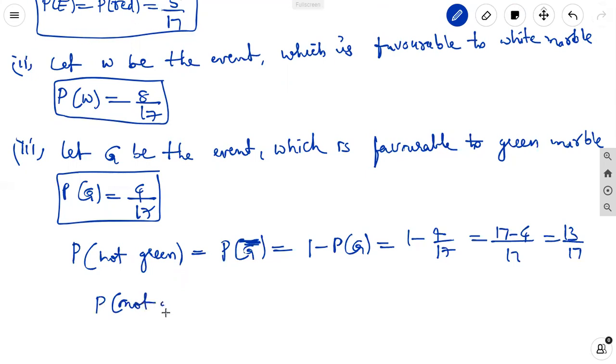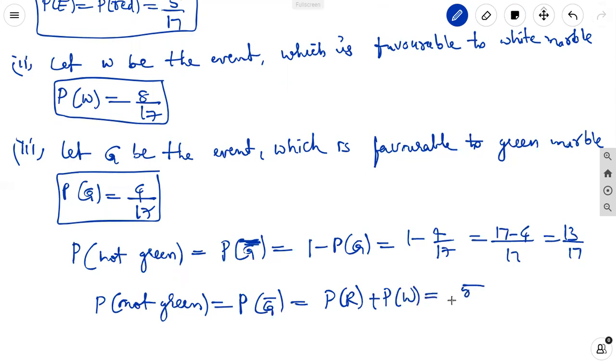which is equal to probability of not green. Not green is equal to probability of G complement. We can also write it in another way: probability of red and probability of white. How many is the probability of red? 5 by 17. How many is the probability of white? 8 by 17. Sum of these two, 13 by 17. You can go through any one.